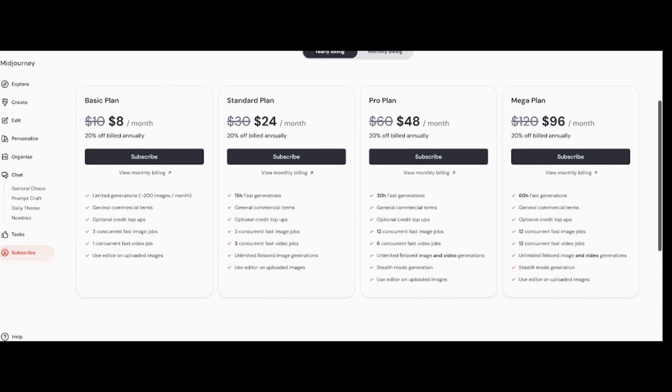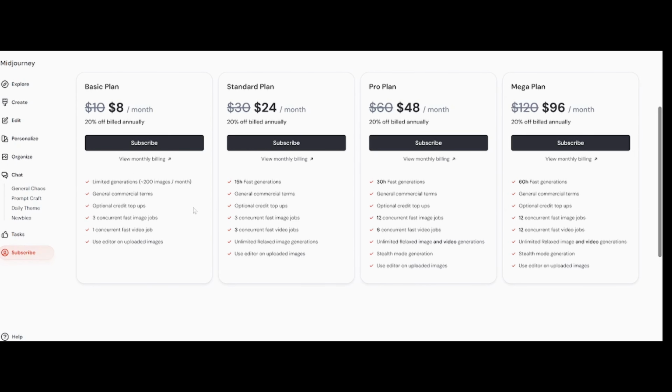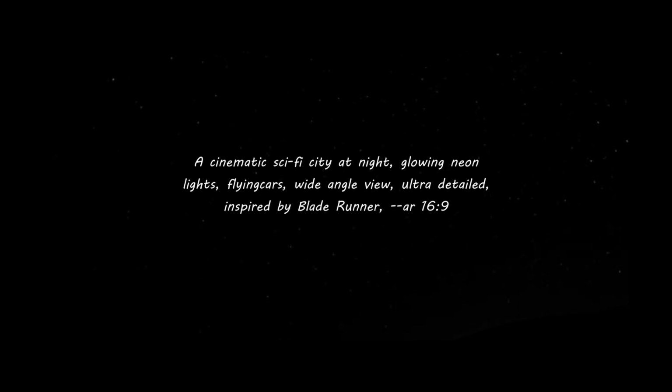And listen, if you want to get the best results from any of these models, here is something that applies across the board. Here is the exact prompt that I used to test all the 4 AI video generators, and I broke it down using our 3-part strategy so you can see how each model understands it differently. So we have our prompt: a cinematic sci-fi city at night, glowing neon lights, flying cars, wide angle view, ultra detailed, inspired by Blade Runner, and the aspect ratio 16:9.